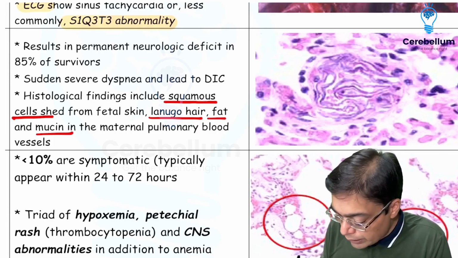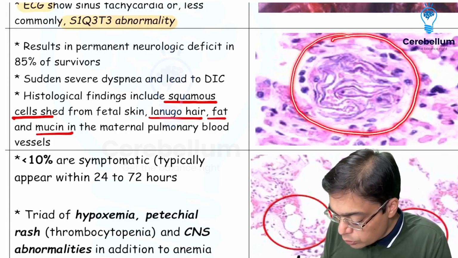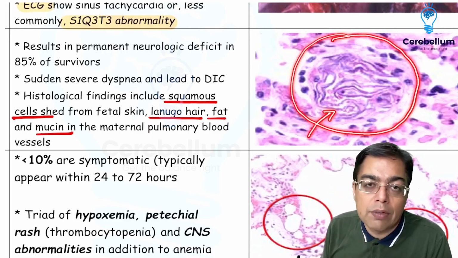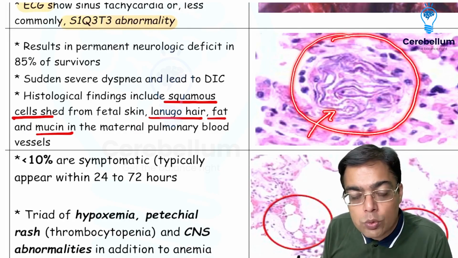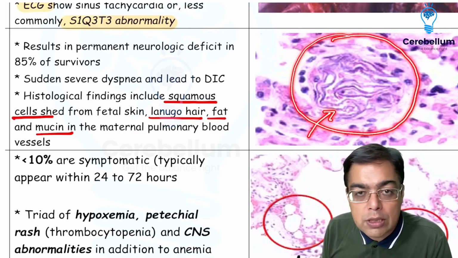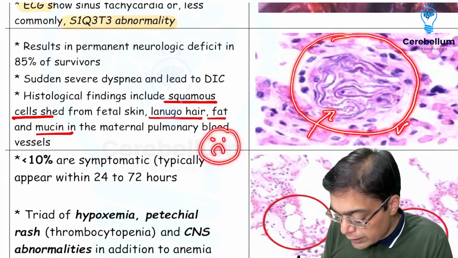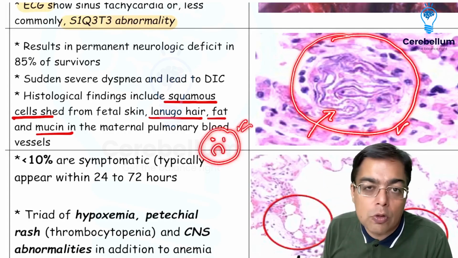So classically you would be having the maternal blood vessels, which are going to be showing you the presence of the fat. They could be having the presence of hair. They could be having the presence of the fetal squamous tissue, and that is going to be responsible for causing the trouble in the patients. So bad condition overall for the individual concerned, for the lady concerned, because that is going to be responsible for causing morbidity or a high rate of mortality.